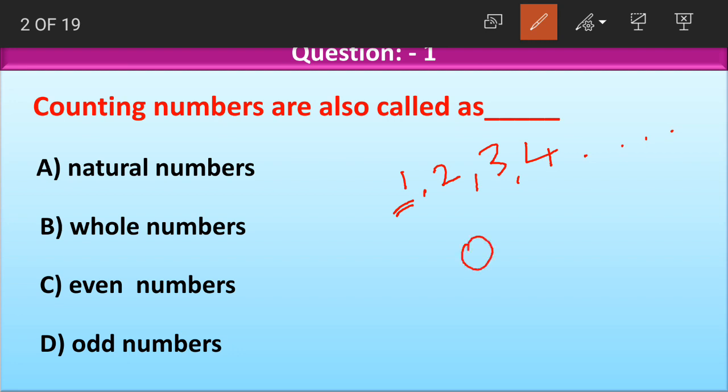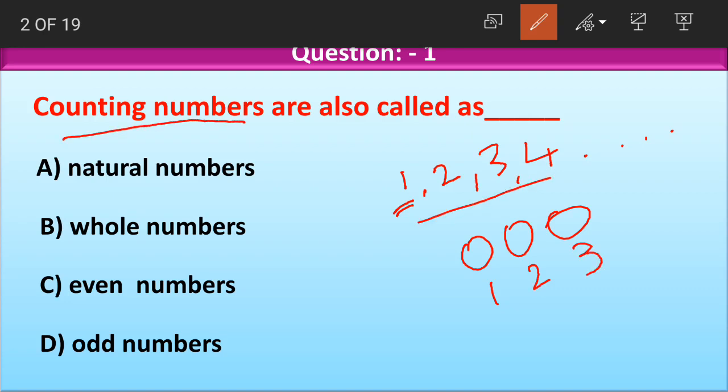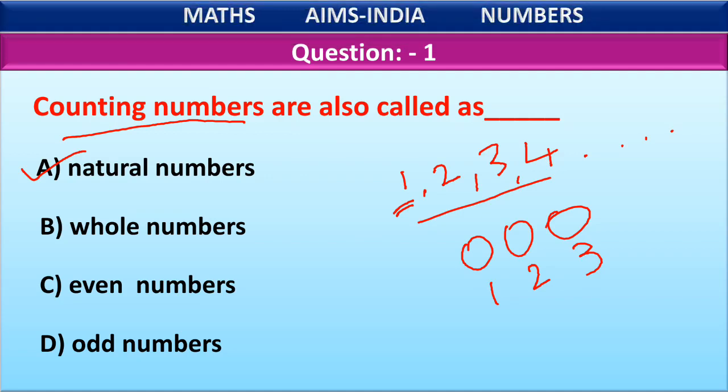When I give you a few balls here and ask you to count, you will start counting from 1. Yes or no, children? 1, 2, 3. So these numbers are called counting numbers, and the other name for counting numbers is natural numbers. Yes, the other name for counting numbers is natural numbers.